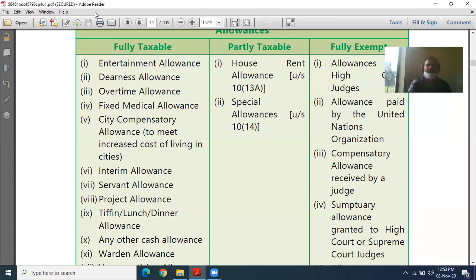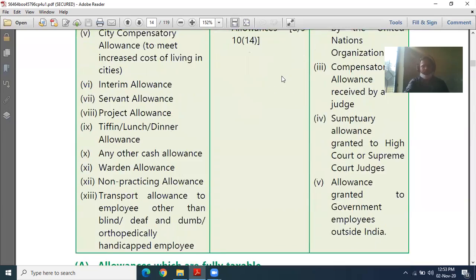And the partially taxable allowance is HRA. There are three conditions in HRA, and the least of the following is exempt. First, actual HRA received. Second, there are two different portions: if you are residing in a metro city, 50% of the salary, and if you are residing in the rest of the country other than the metro cities, then 40% of the salary. The third point is rent paid minus 10% of salary. In this case, salary means basic salary plus DA plus commission on fixed rate.